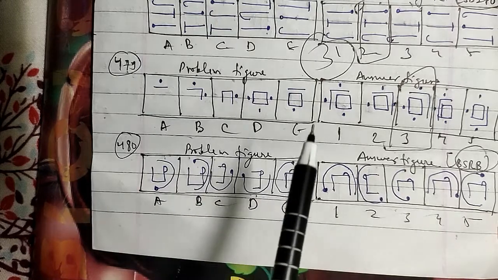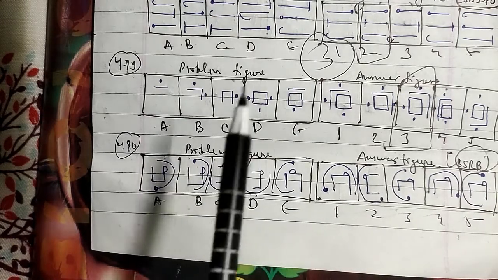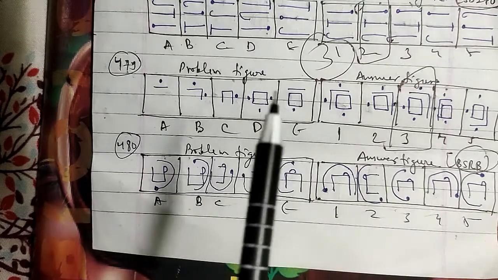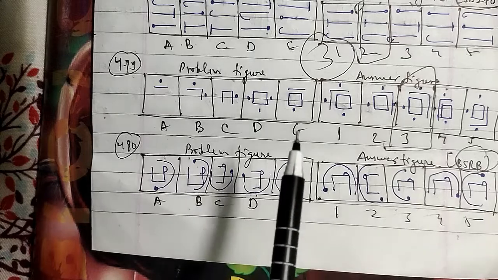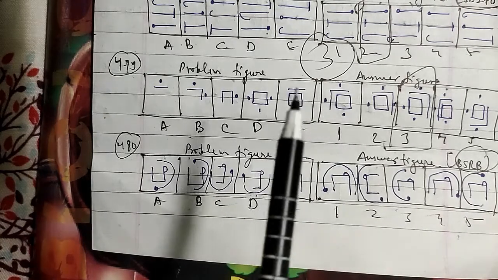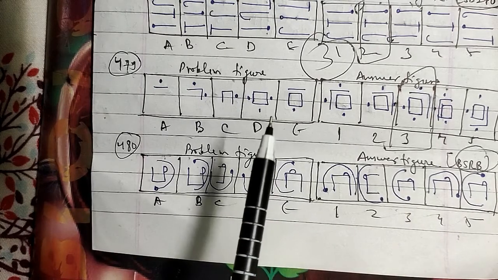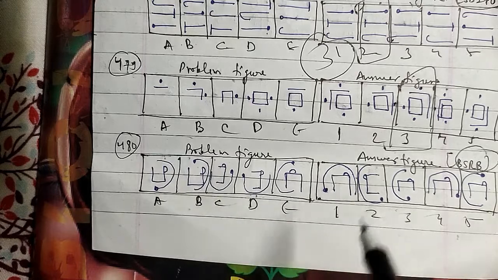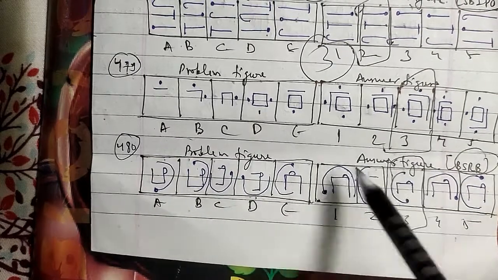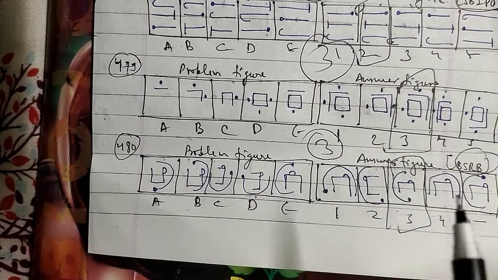The process repeats, and the figure attached at its end slides towards the outside and inside alternately, and the cup-shaped figure rotates 90 degrees anti-clockwise in every second step, and the semicircle moves along its side sequentially. So after the E figure, we will have the third figure as the right answer for this question here as well.